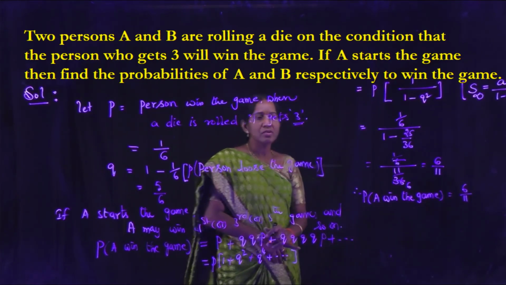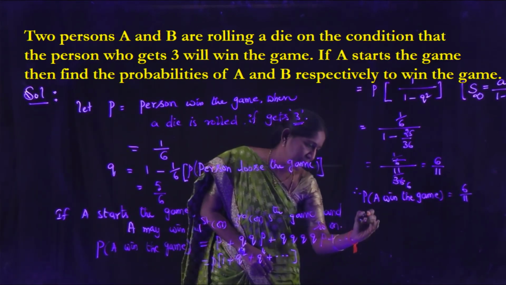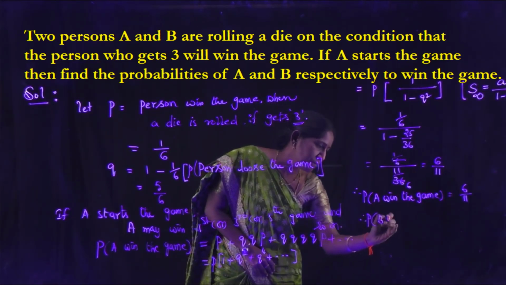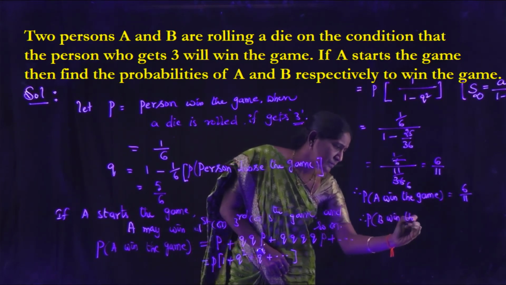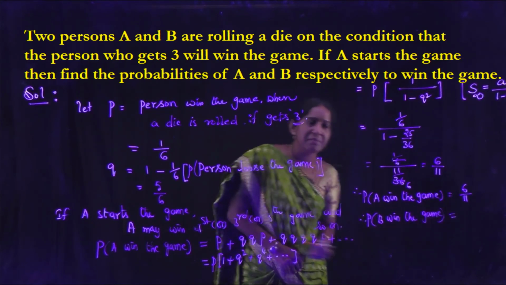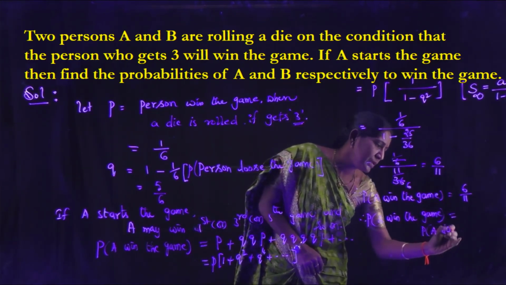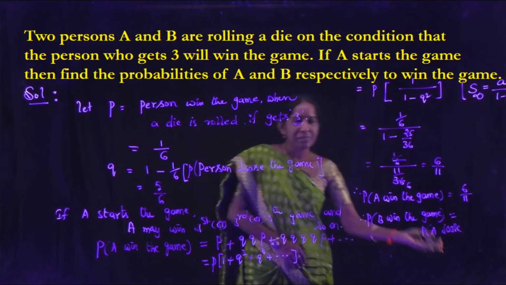We also find the probability that B wins the game. The probability that B wins the game is the same as the probability that A loses the game. If A loses the game, then B wins the game.